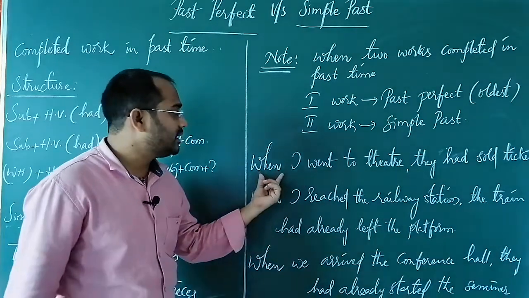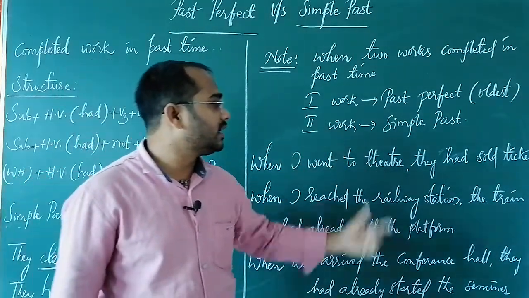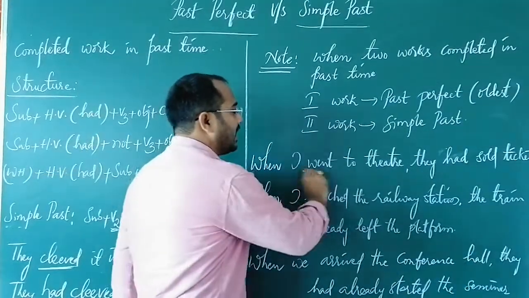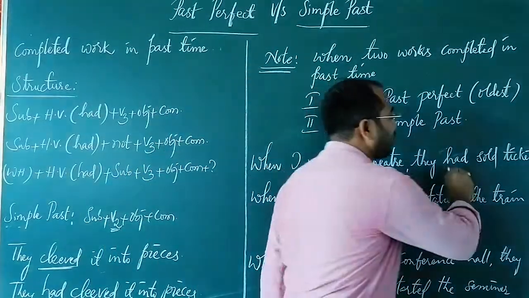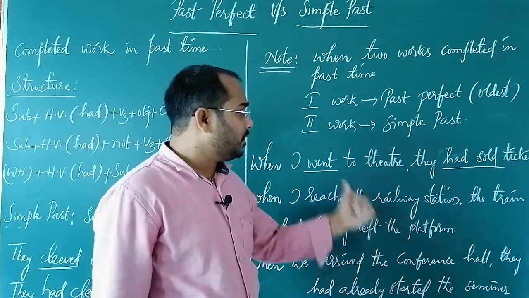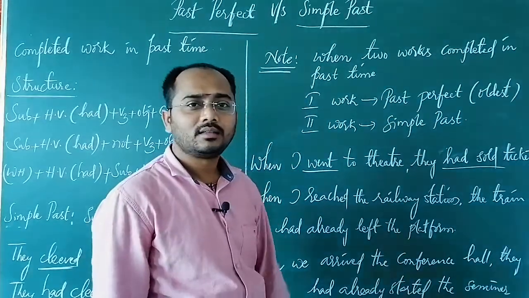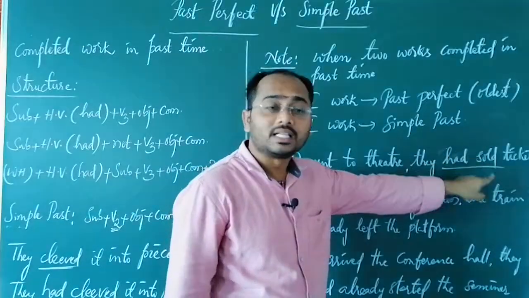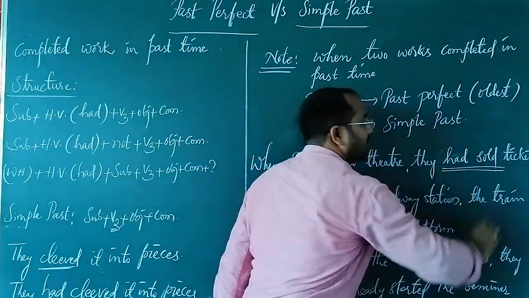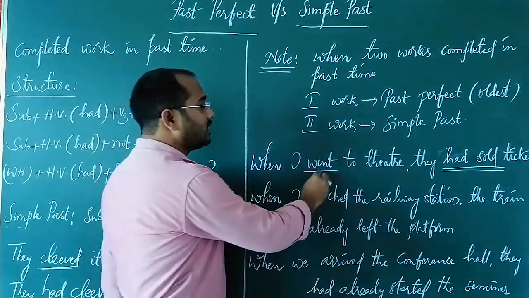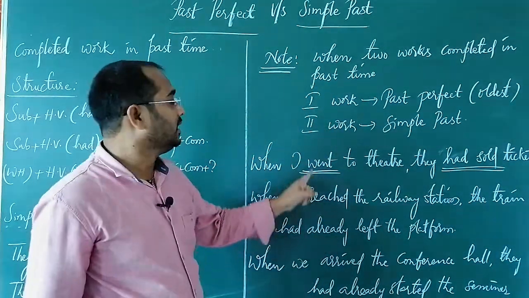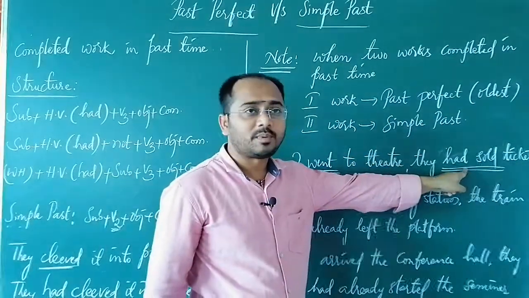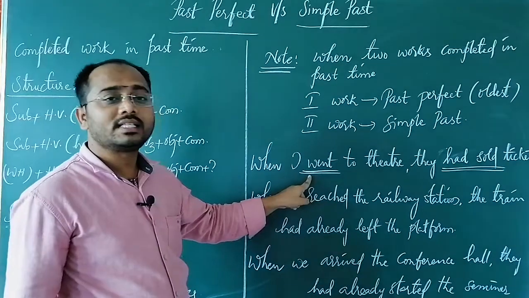Okay. So now here there is an example. When I went to theatre, they had already sold the tickets. Here two works completed. I went to theatre completed. They had already sold the tickets also completed. Between these two works, which is completed first? Ticket selling is first. That's the reason I used here past perfect, and I reached the theatre is the second completed. That's the reason it is the simple past. So first completed always past perfect, second completed always simple past.